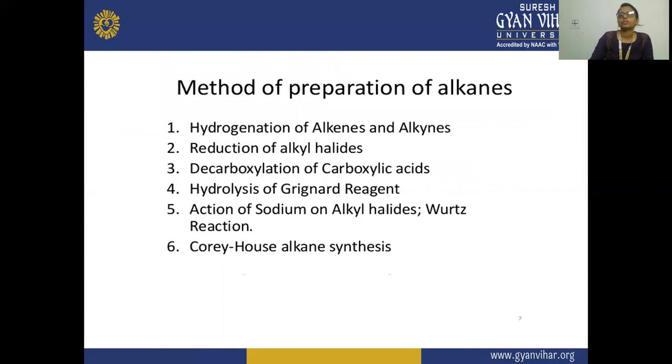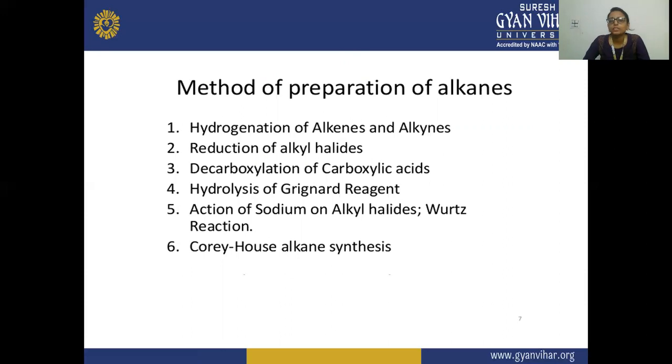Next is the method of preparation of alkanes. So how are alkanes prepared? Six methods are given. Firstly, hydrogenation of alkene and alkyne. Secondly, reduction of alkyl halide. In hydrogenation of alkene and alkyne, there is an addition of hydrogen to the alkene and the alkyne. And in the reduction of alkyl halide, reduction means the removal of a halogen atom.